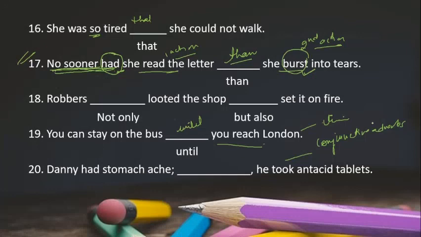Now conjunctive adverbs are basically the adverbs which help in joining two clauses, and they are basically used to give a free flow to a sentence or to give a transition. We'll discuss it in the upcoming sessions. When we have to give a transition, like for a smooth flow in the sentence, we use conjunctive adverbs.